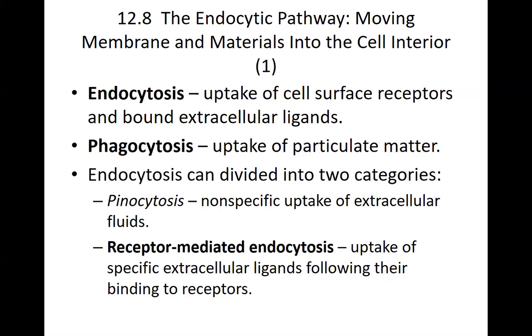We will talk about phagocytosis, which, as we know, is the uptake of particulate matter. Specific cells like dendritic cells or macrophages are capable of extensive phagocytosis. They can take in dead cells, bacteria, viruses. All of these can be taken in by the phagocytes, and they can be degraded.